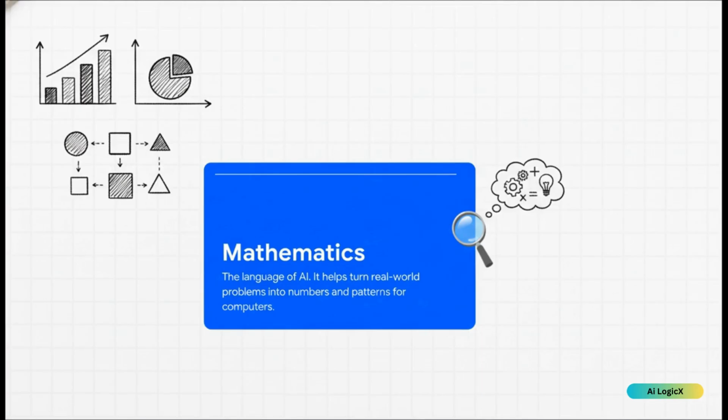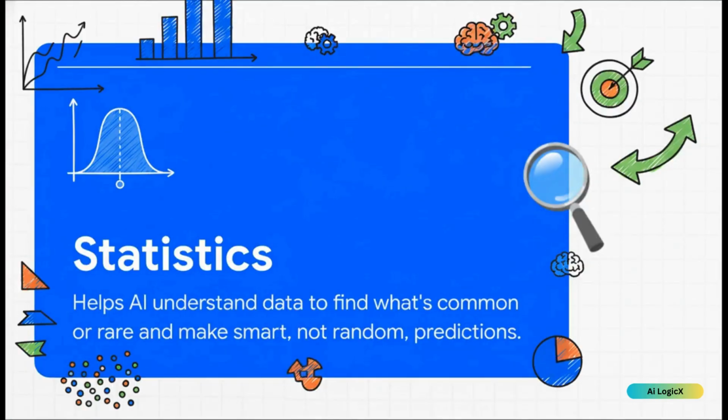It's how we take a messy, real-world problem and turn it into numbers and patterns that a computer can actually understand. Honestly, if you get basic ideas like averages and how to read a graph, you're more than ready to start. Next in our toolkit, we've got statistics.